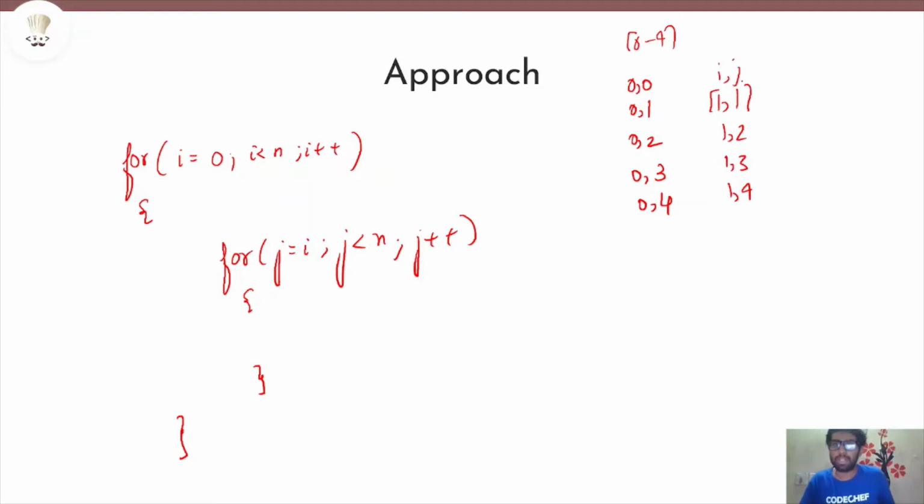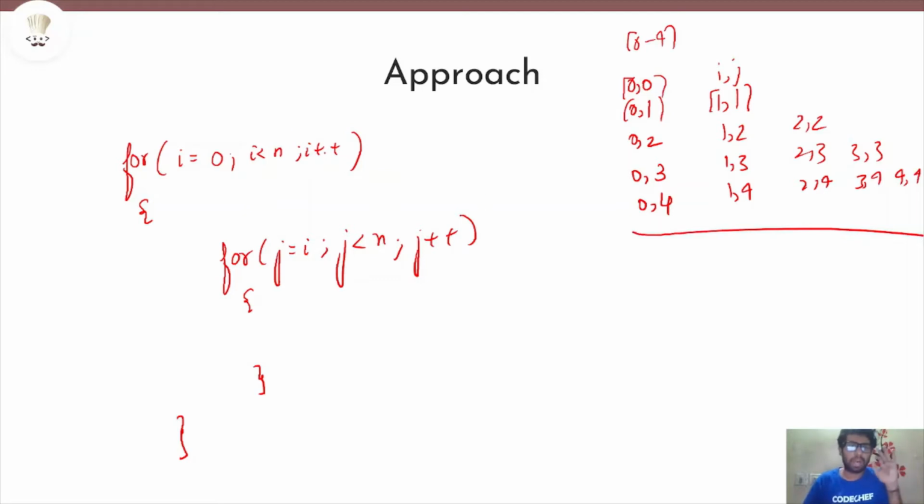These denote i comma j, where i goes from the ith index till the jth index and includes the elements in those indices in my subarray. So these are all indices now, these are not values. Then 2, 2, 2, 3, 2, 4, 3, 3, 3, 4, and 4, 4. These denote all of my subarrays.